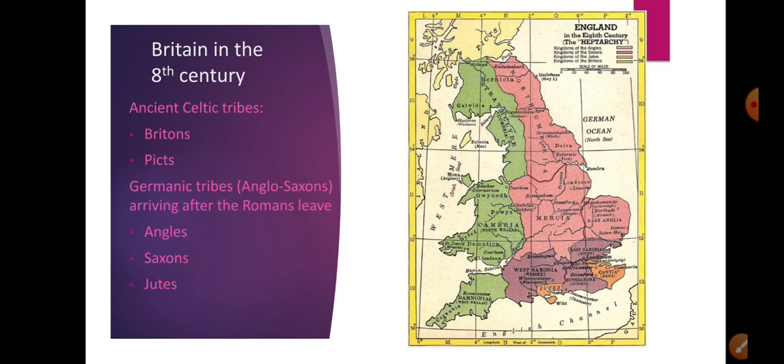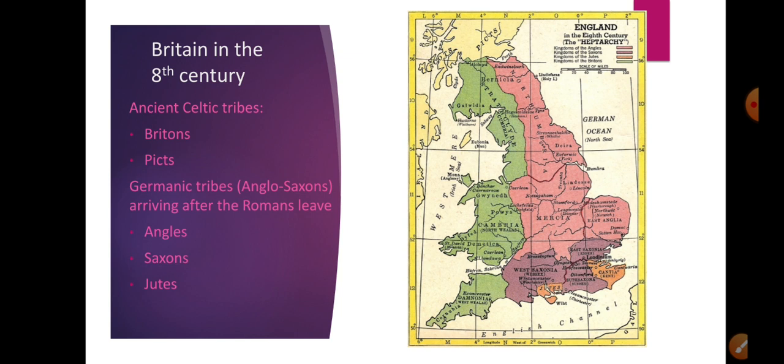Now, let's take a look at this map. Of course, this is the map of England in the 8th century, right? You can see the colors. If you go closer, you will see that there are 4 nations mentioned over here. The green part on this map is occupied by the Britons, the original people, and the purple, pink, and orange colors belong to the new people of the British Isles who came after the Romans left.